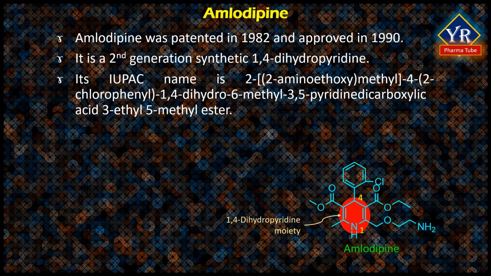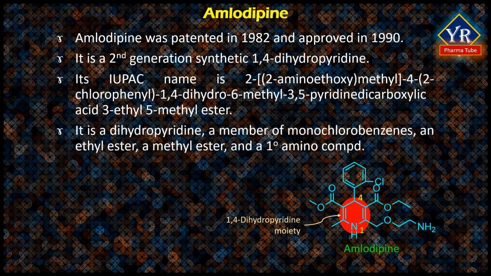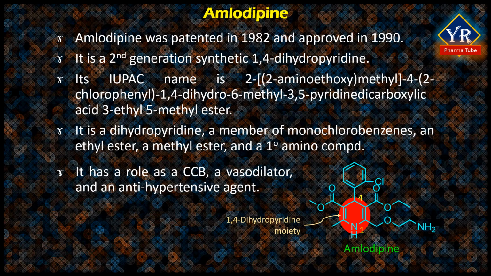Like most of the second-generation dihydropyridine derivatives, it has a greater selectivity for the vascular smooth muscle than myocardial tissue, a longer half-life, that is 34 hours, and less negative inotropy than the prototypical nifedipine. It is a fully substituted dialkyl 1,4-dihydropyridine-3,5-dicarboxylate derivative. It is a dihydropyridine, a member of monochlorobenzenes, an ethyl ester, a methyl ester, and a primary amino compound. It has a role as a calcium channel blocking agent, a vasodilator, and an antihypertensive drug.